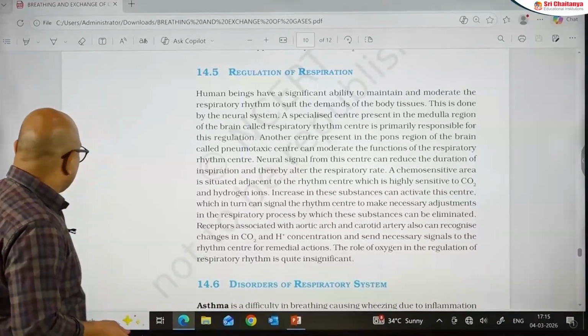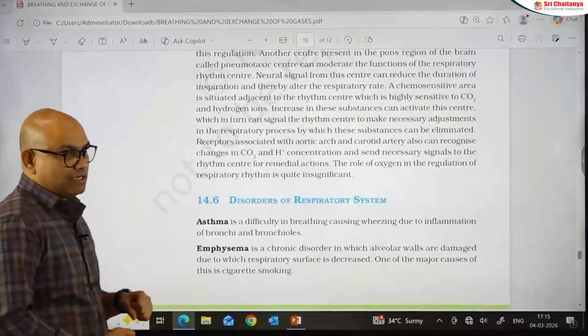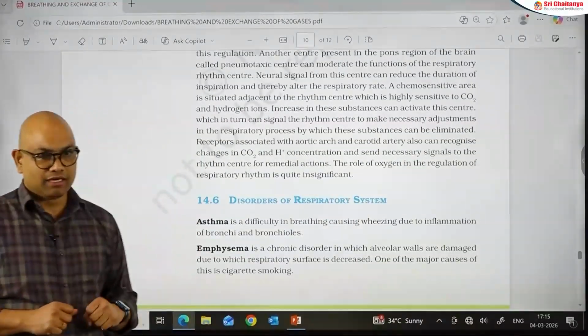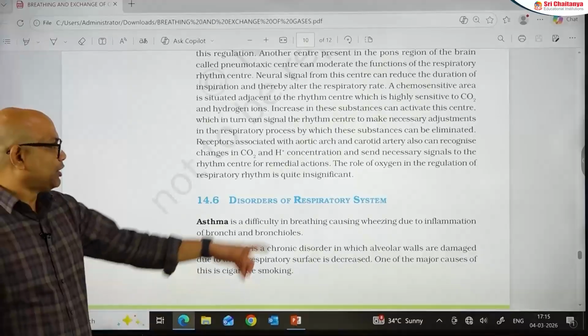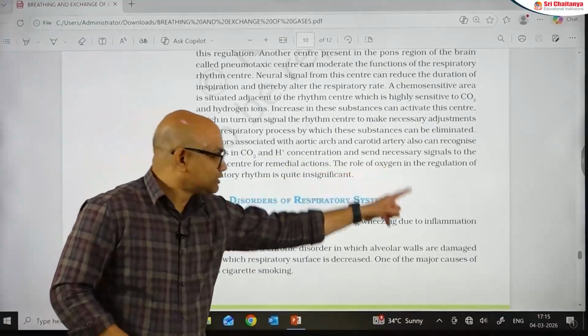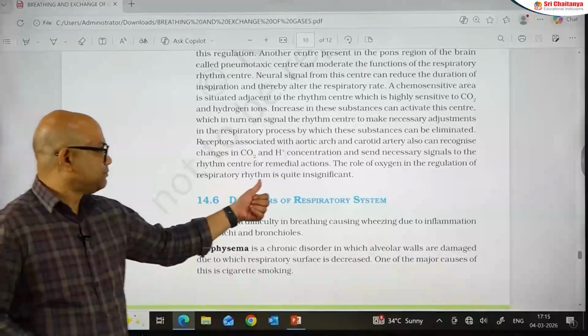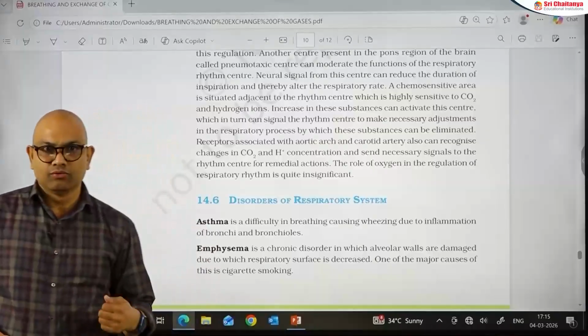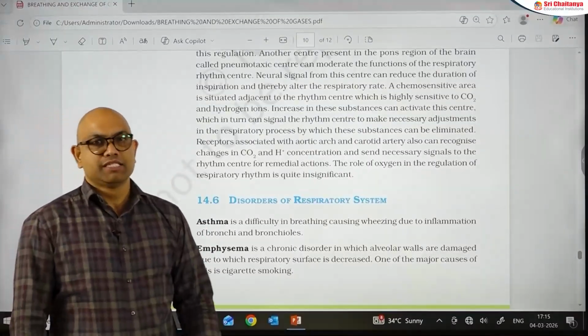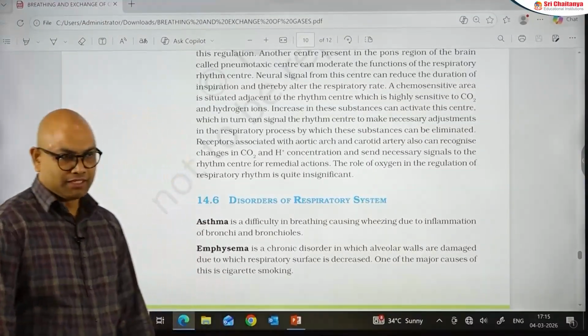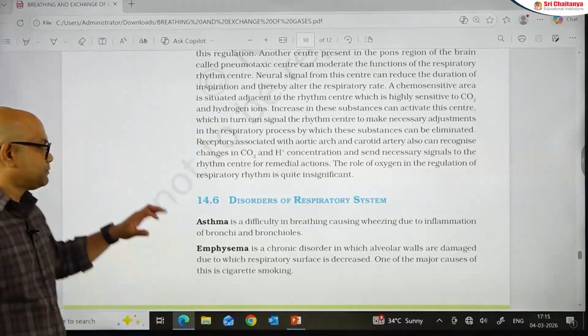Overall, regarding the significance of oxygen and carbon dioxide in the regulation of breathing, this point is very, very important. The role of oxygen in the regulation of respiratory rhythm is quite insignificant. Then whose role is quite significant? The role of CO2 is quite significant. So, this is regarding the regulation of respiration.